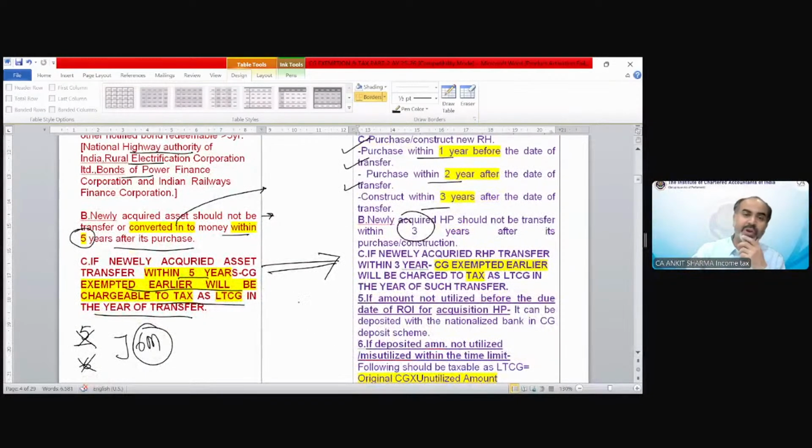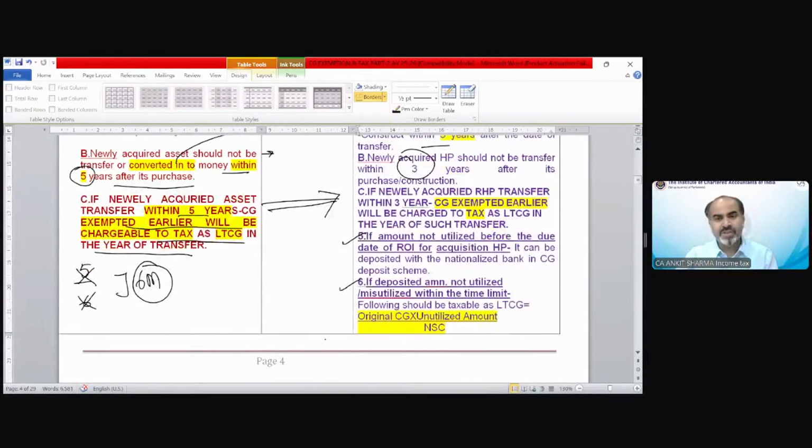Fifth and sixth points are exactly the same as other provisions, that either you need to purchase the new residential house up to the due date of ROI or you need to invest in the capital gain scheme. So you can claim the exemption in the year of investment. The misutilized amount and unutilized amount is going to be taxable proportionately as per the formula in the year of misutilization or in the year 3 years expire. Same concept.